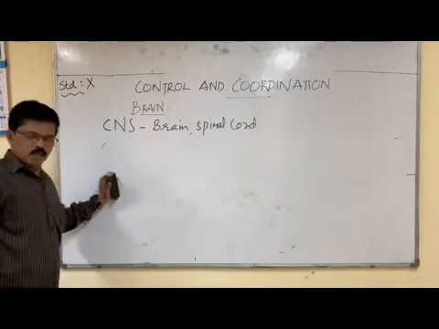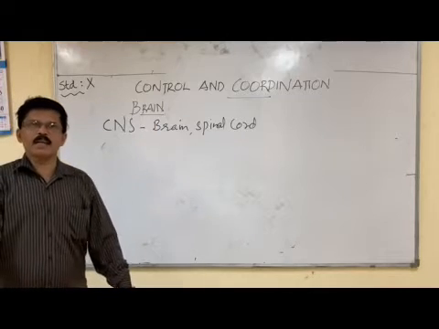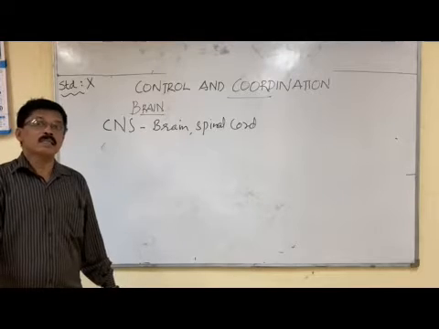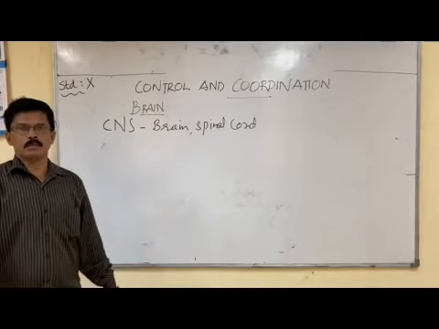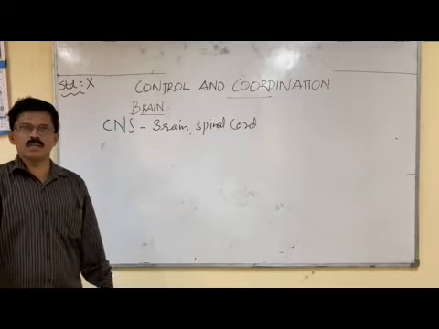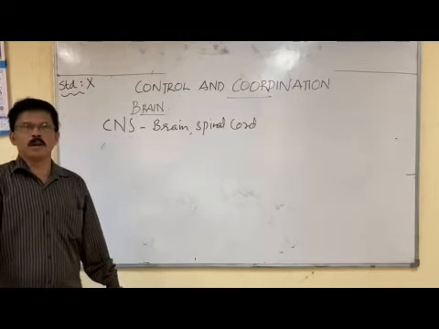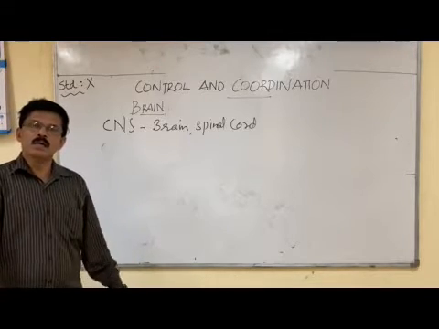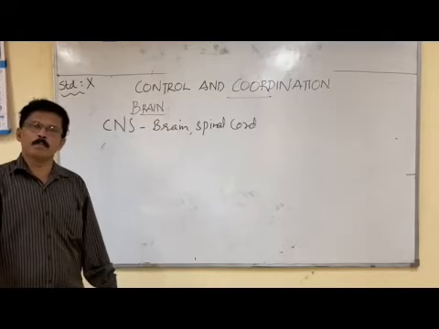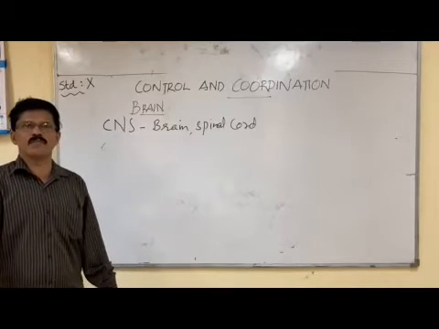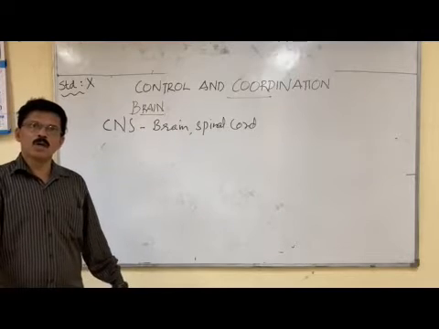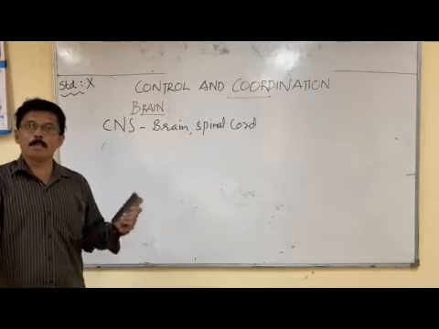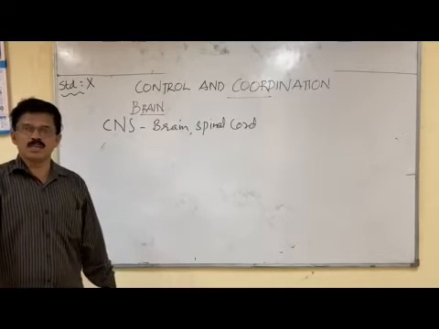After receiving the information, the brain interprets all the information and compares it with the information already stored in the brain. So brain, after receiving the sensory information from all the body parts through the spinal cord, interprets the information and compares it with the information already stored. Brain has the capacity to store sensory impulses for a long time, and when it receives fresh information, it compares and interprets it.